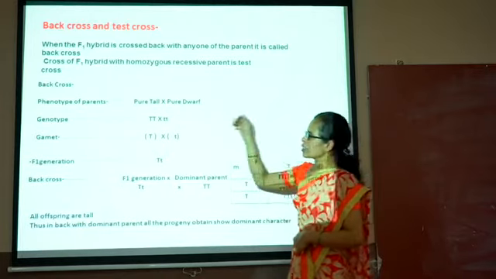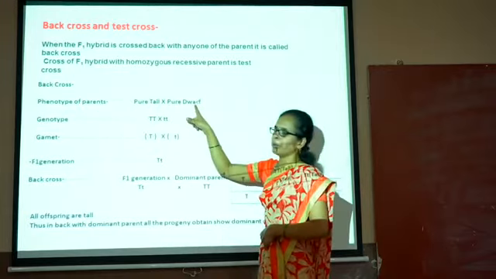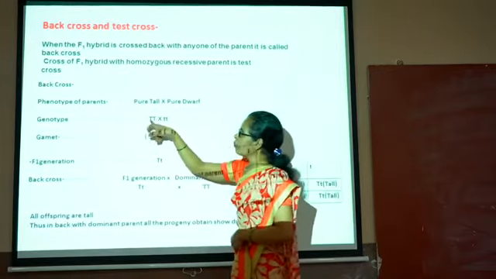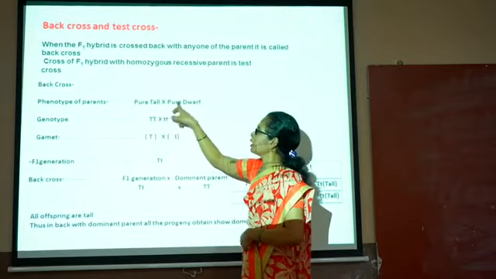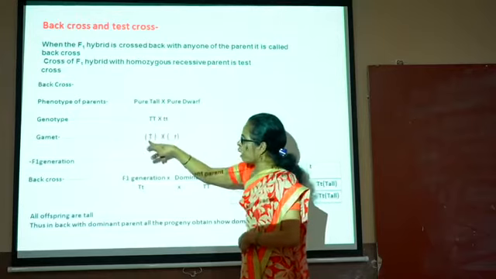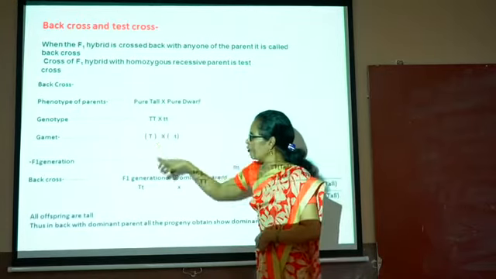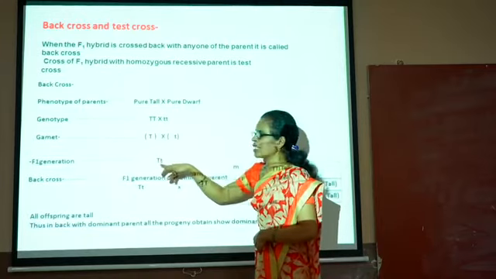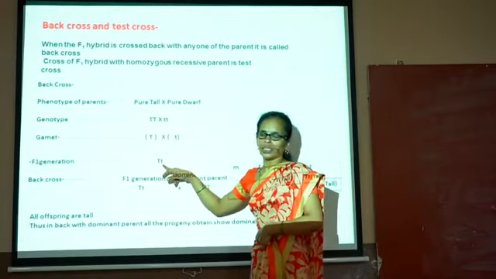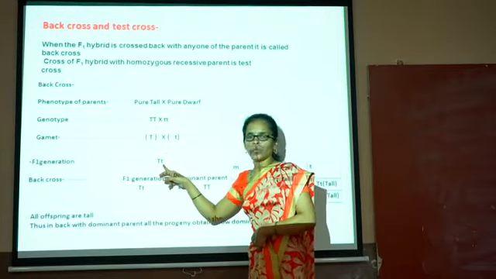For example, we can solve it. For back cross, the phenotype of the parent is pure tall and pure dwarf. The genotype of pure tall is capital T capital T and for pure dwarf small t small t. The crossing of the gamete formation takes place, that is capital T small t. In the F1 generation the crossing takes place and capital T small t, that is the hybrid tall, is formed as per Mendel's experiment.